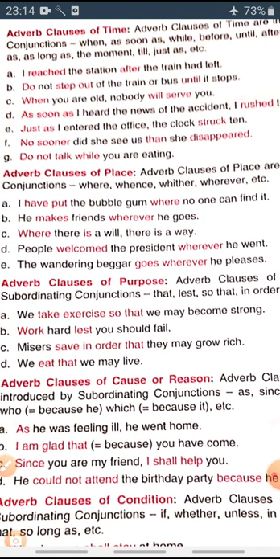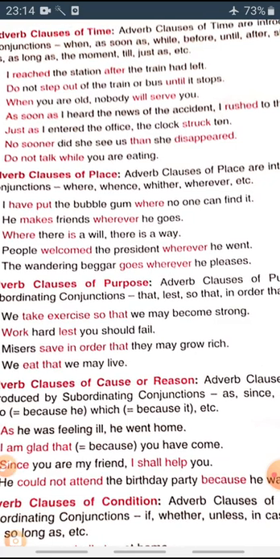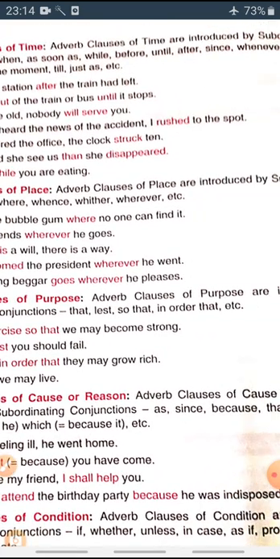Okay, so: I reached the station after the train had left. Do not step out of the train or bus until it stops. When you are old, nobody will serve you. As soon as I heard the news of the accident, I rushed to the spot.